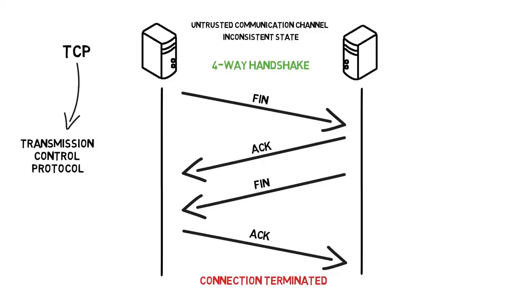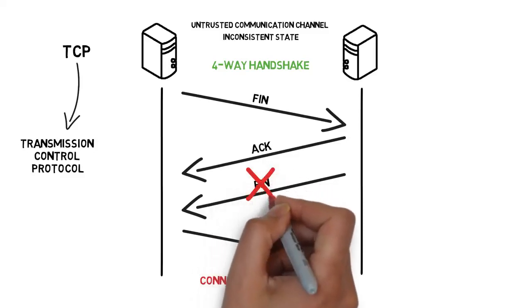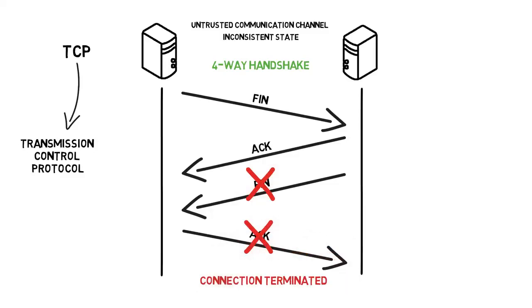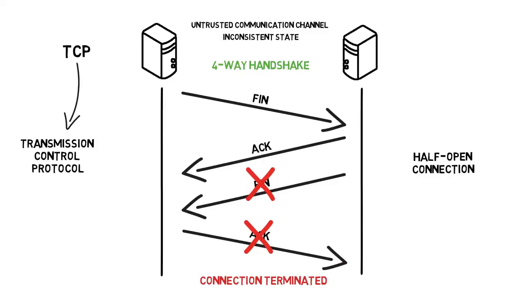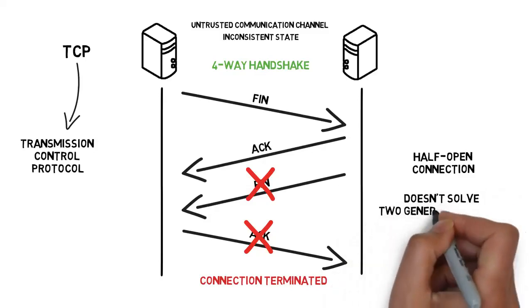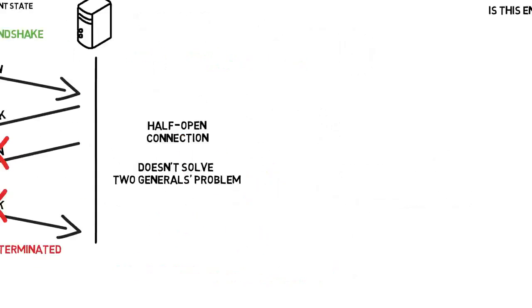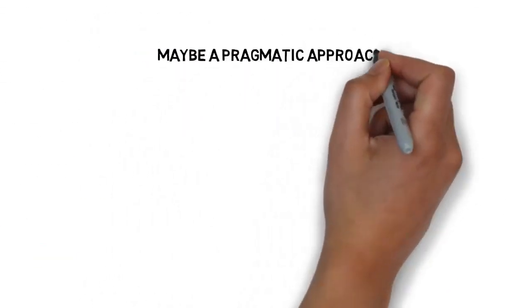So far it looks okay, but the problem here is again the shared knowledge between the two systems. When, for example, the second FIN message is lost, we end up with a half-open connection, where one side is not aware that the connection has been closed. That's why, even though TCP is a very reliable protocol, it doesn't solve the two generals problem. So maybe a pragmatic approach. I'm happy you're not giving up.